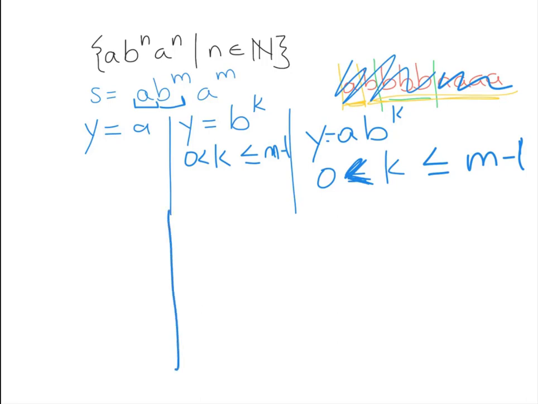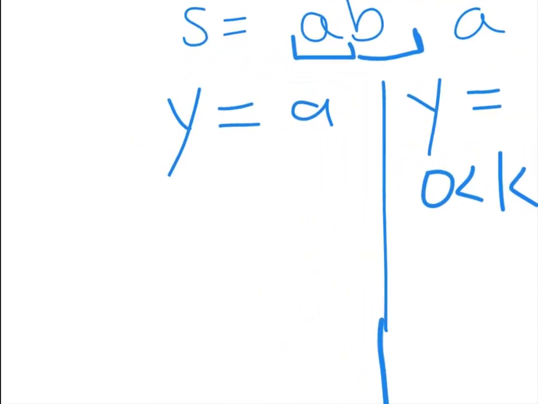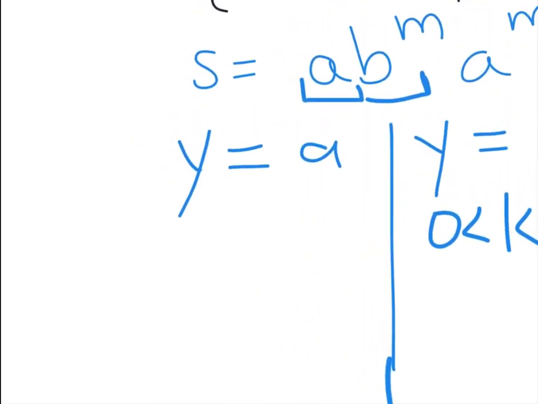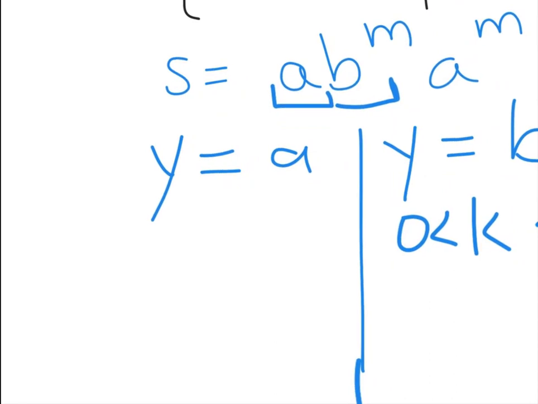And I say, well, let's see. In case 1, if y equals a, so let's see if I can make this a little bit bigger. So if y equals a, and there's my string there so you can still see it. Well, if y equals a, then x is going to be lambda, right? X is nothing. And z is everything else. So z is going to be b to the m, a to the m, right?